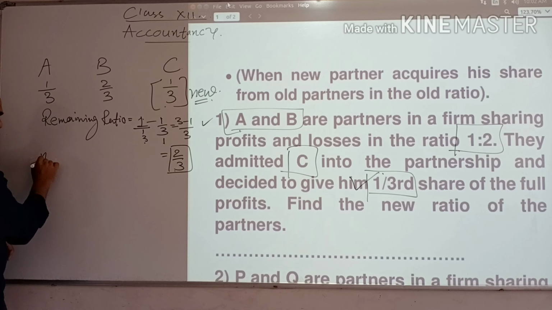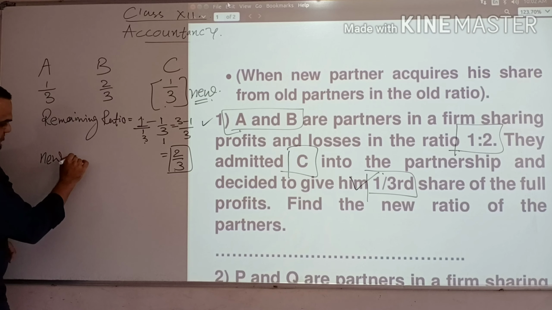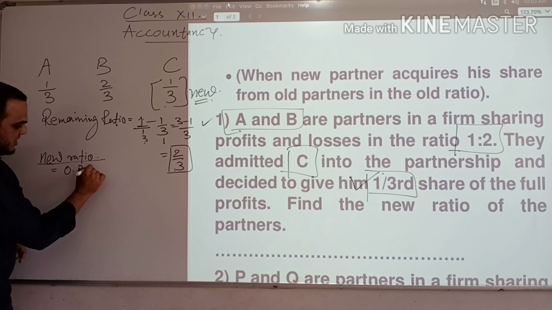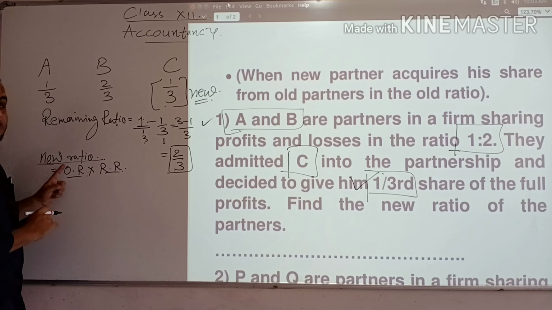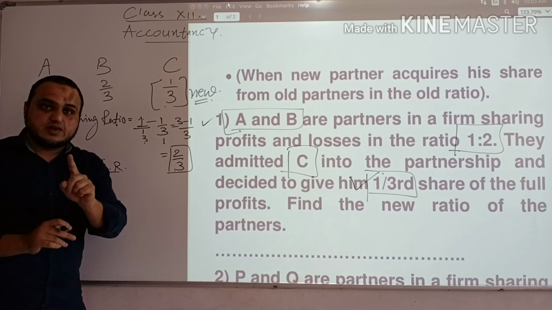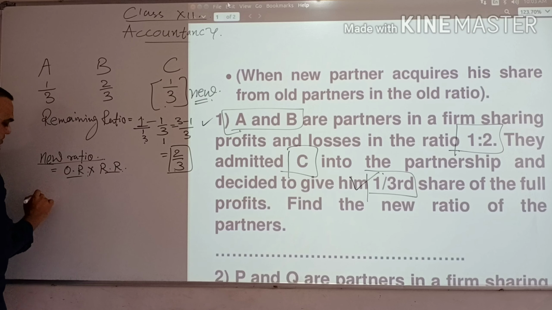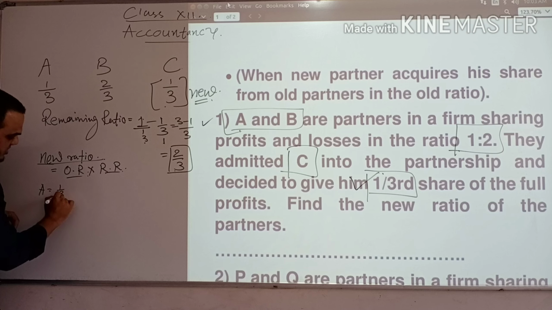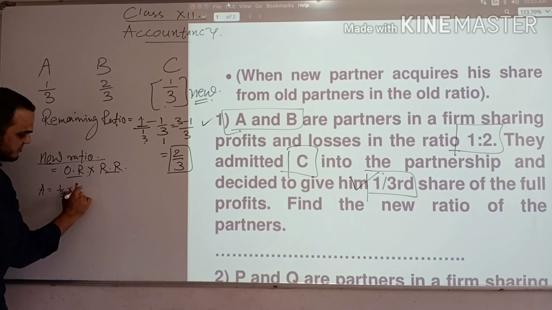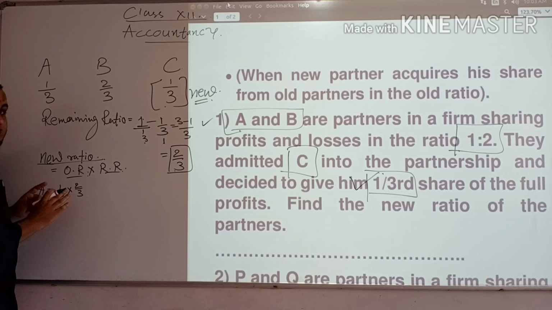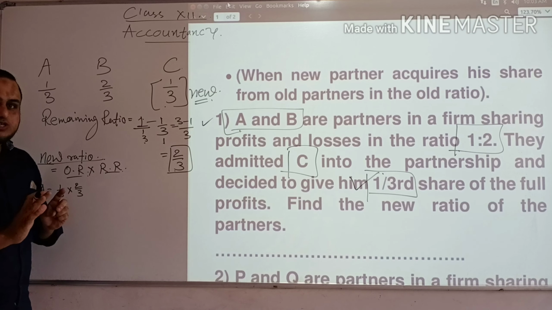New ratio equal to old ratio multiplied by remaining ratio. I repeat again, new ratio equal to old ratio multiplied by remaining ratio. So now A का old ratio है 1 by 3 multiplied by remaining ratio we got 2 by 3. And remember यहाँ पे multiplication है तो LCM नहीं करना है, डायरेक्ट क्रॉस कैलकुलेशन ही करना है.